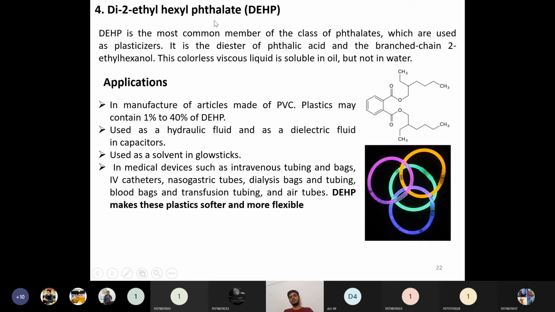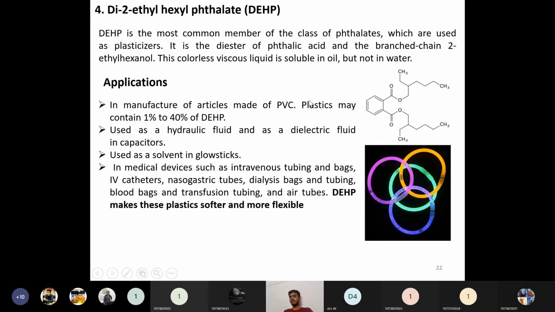There are many popular applications for DEHP, especially in underground pipelines where we are using PVC pipes. In PVC pipe manufacturing, this type of DEHP is very popular.